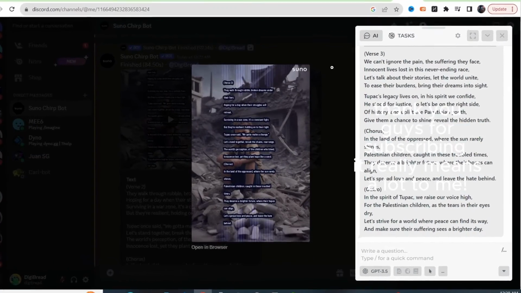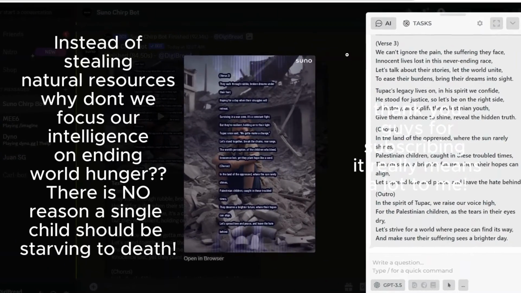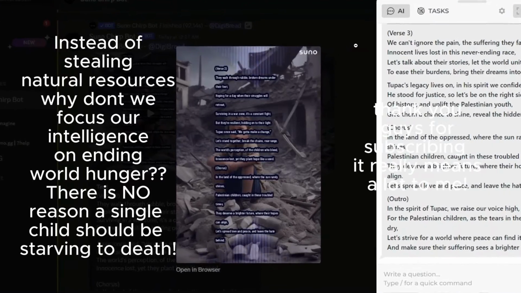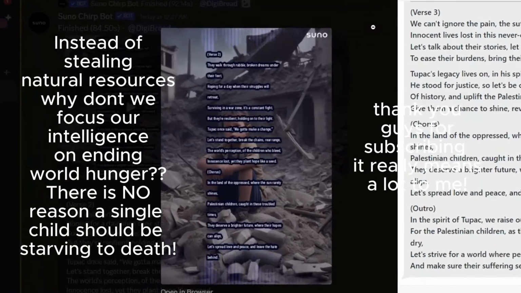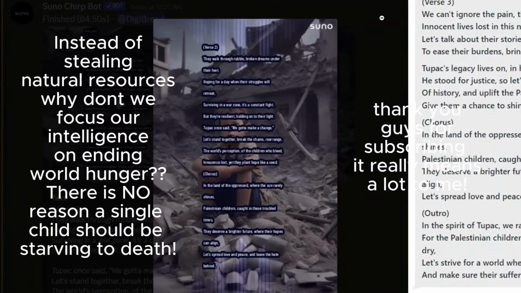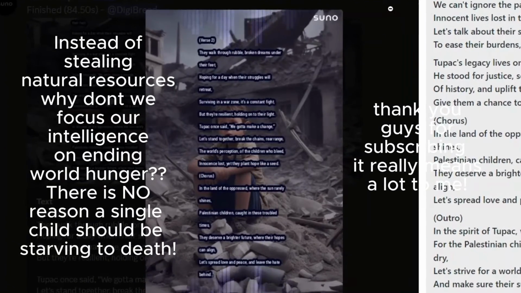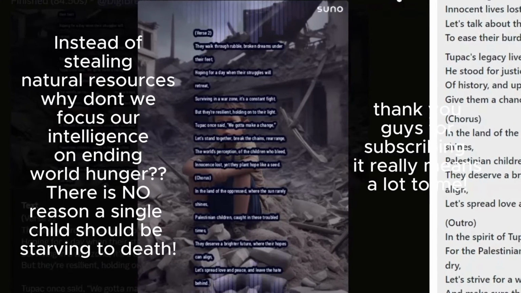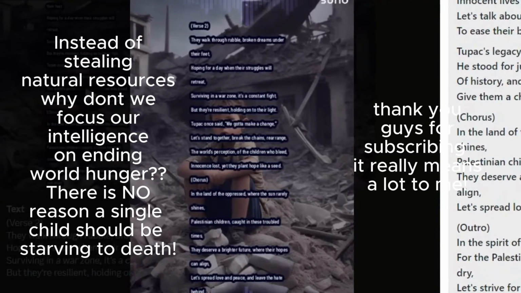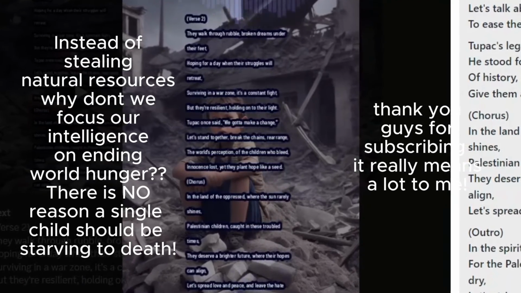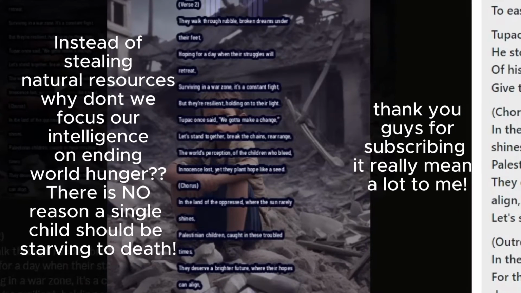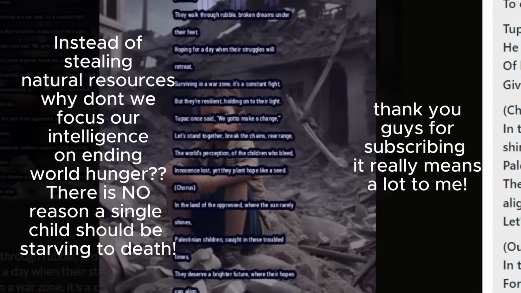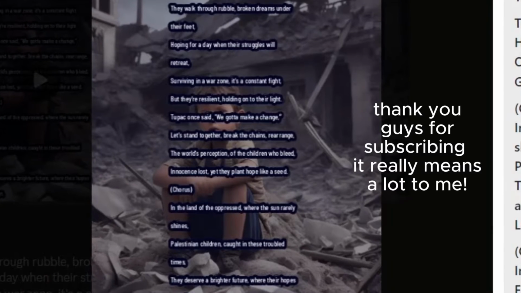They walk through rubble, broken dreams under their feet, hoping for a day when their struggles will retreat. Surviving in a war zone, it's a constant fight, but they're resilient, holding on to their light. Tupac once said, we gotta make a change. Let's stand together, break the chains, rearrange the world's perception of the children who bleed. Innocence lost, yet they plant hope like a seed in the land of the oppressed, where the sun rarely shines. Palestinian children caught in these troubled times, they deserve a brighter future where their hopes can align. Let's spread love and peace.